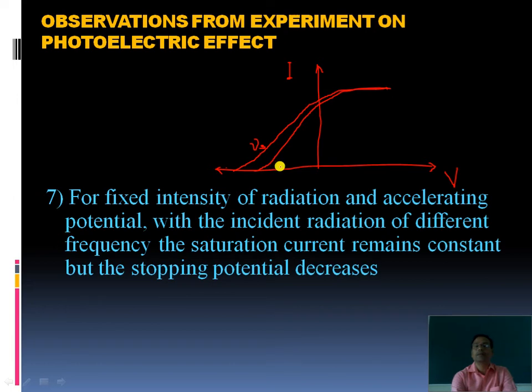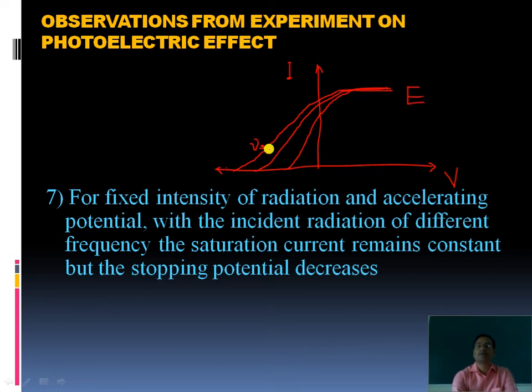And finally, for the first one with smaller frequency, we get the same saturation current. So this is the intensity of incident radiation and accelerating potential kept constant. This is one intensity.